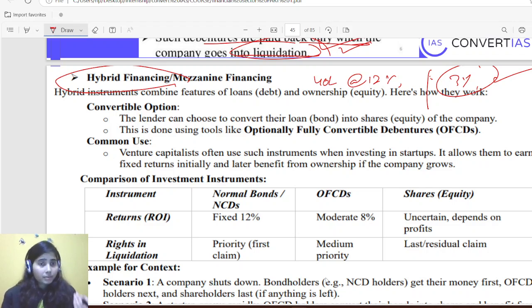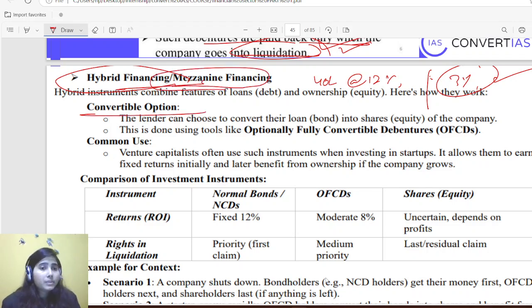But when I see that your company has higher growth and scalability for potential growth, then I will demand shareholding, that after a period of time I want a shareholding in the company, and whatever profit you are getting, I want that portion. Okay. So that is called hybrid financing, or we also call it mezzanine financing.